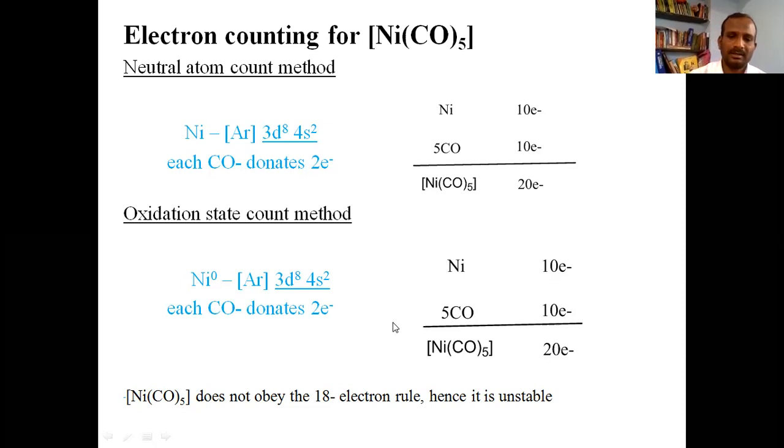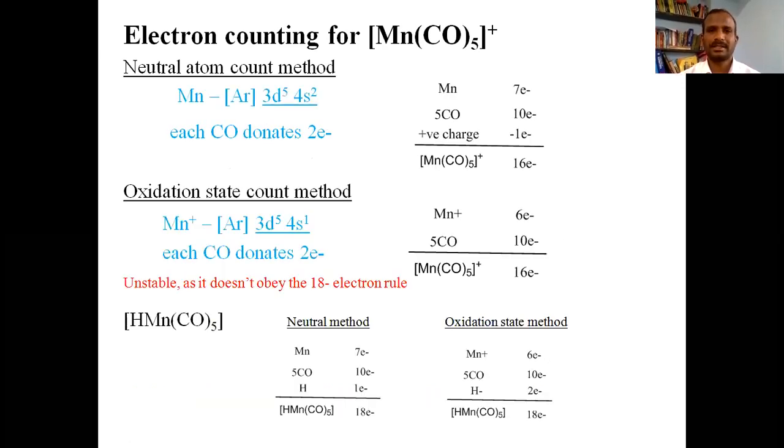So this nickel pentacarbonyl does not obey the 18 electron rule. Hence, we can conclude that this is unstable. Another example is manganese pentacarbonyl plus. Look at this example. In the earlier case, the metal was in oxidation state 0, but in this case the oxidation state of the metal is +1. So just bear this in mind.